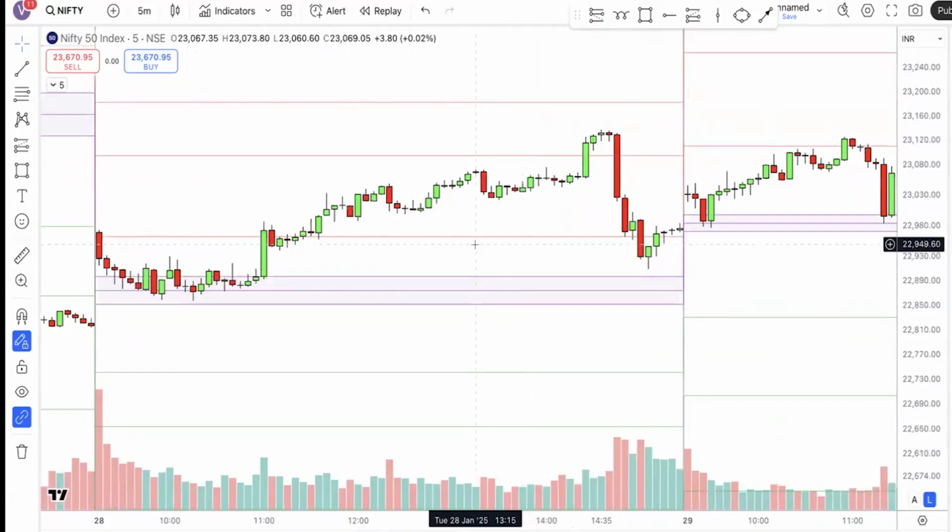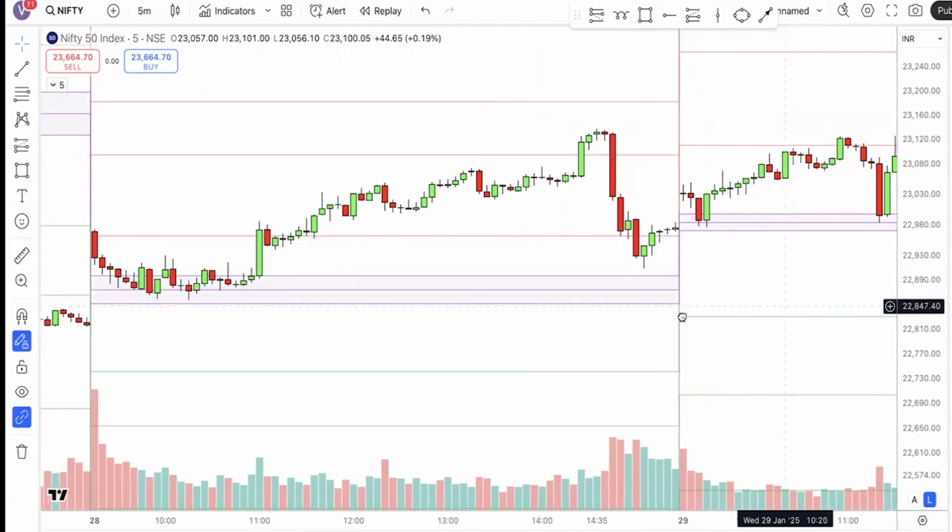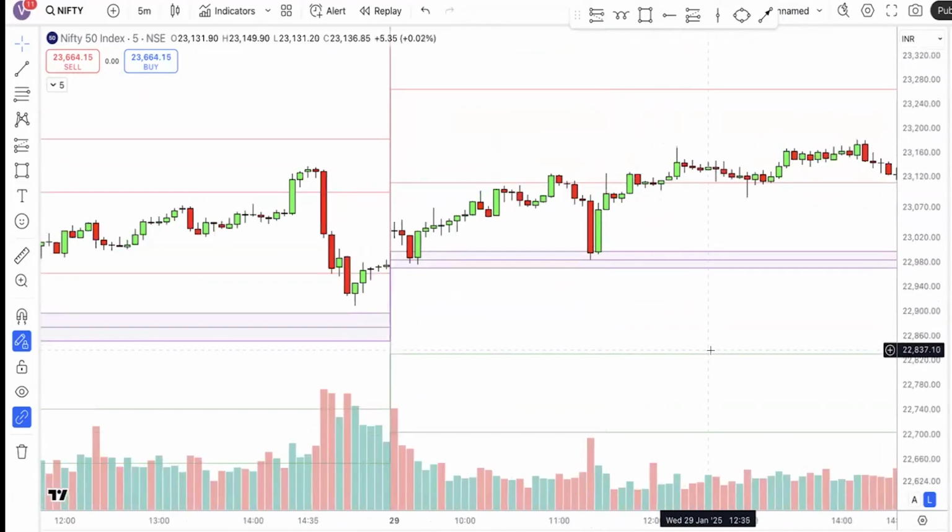That is the objective, guys. The objective is not to look for holy grail patterns which work all the time. No, it's all about looking for high probability setups which can work most of the time. And that is what I said. With my experience, I've seen that this is one of the setups, reversal from the CPR, that can work most of the time.